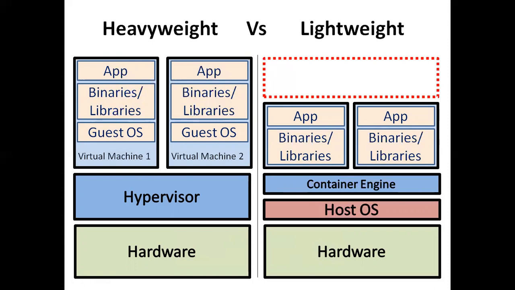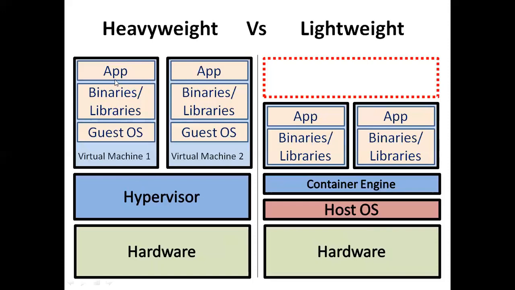Containers require fewer resources, so I can install multiple containers on a single hardware, host operating system, and container engine, and every container requires fewer resources. Therefore, I can increase the number of containers here.